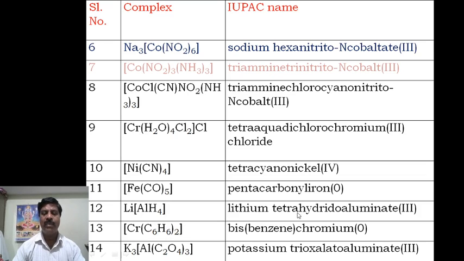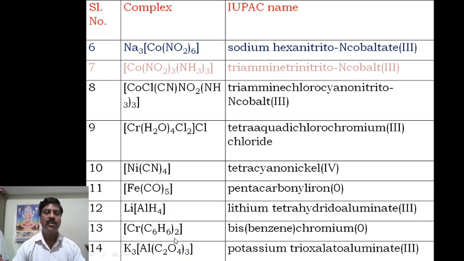Therefore lithium tetrahydrido aluminate 3 is the name of this complex. Next, that is benzene. Benzene is already an abbreviated form, therefore you have to write bis. The 2 will be there, therefore it is called bis. Benzene is a neutral ligand 0, therefore bis(benzene) chromium 0 is the name of this compound.